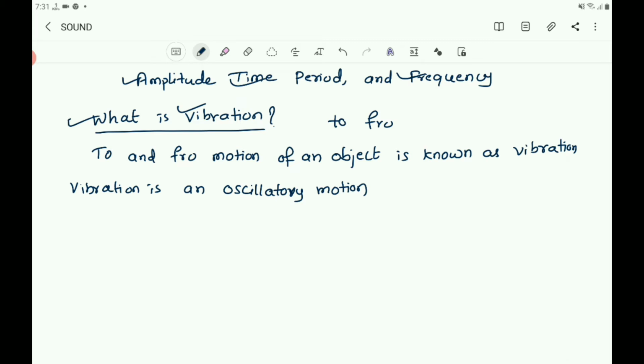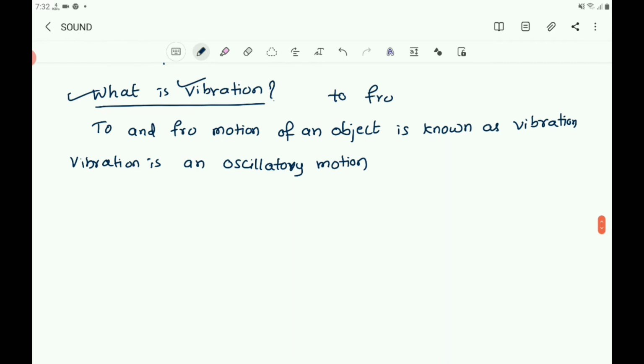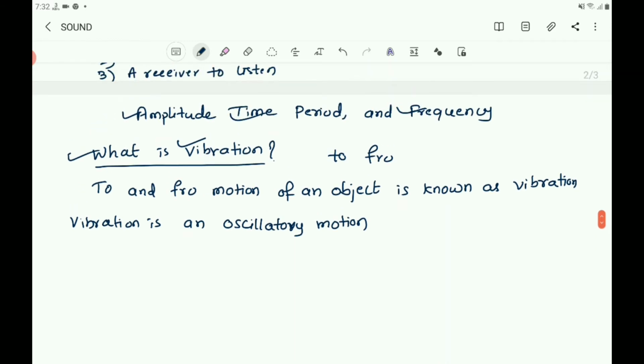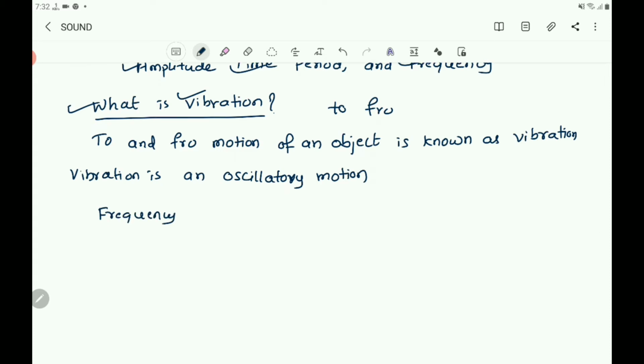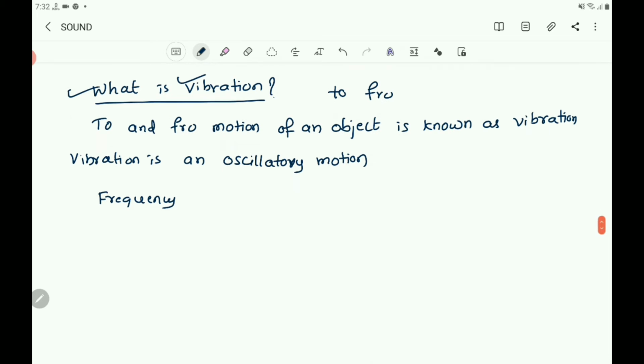You know what is frequency? What is frequency? The number of oscillations per second is called the frequency. The number of oscillations per second is called the frequency of oscillation. So you know the frequency is expressed in hertz. So write about the frequency. What is frequency? The number of oscillations per second.